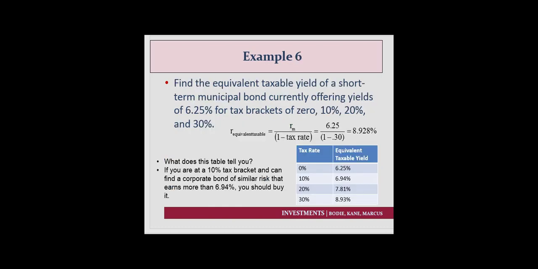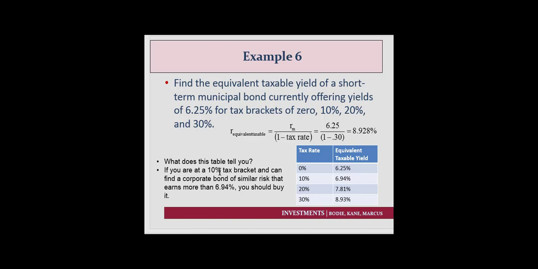And the last one is to just try to create a table that represents these equivalent taxable yields. So in this case, we say what? We have a term municipal bond offering yields of 6.25%. Depending on your tax bracket, what would the equivalent taxable yield need to be for you to be indifferent between the municipal and the taxable bond?